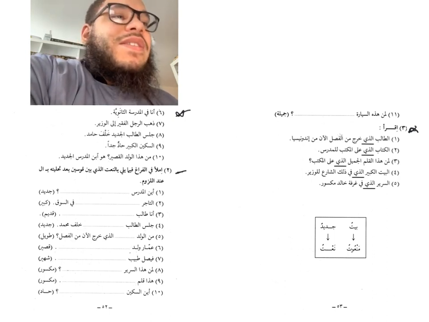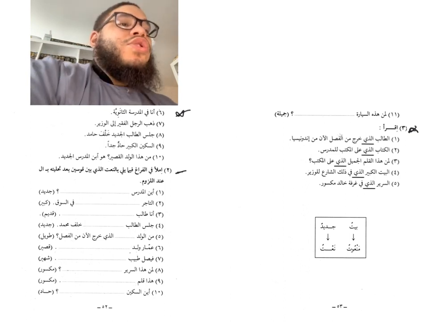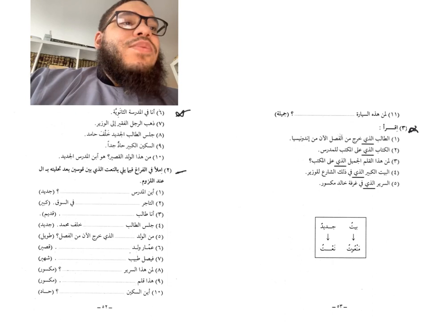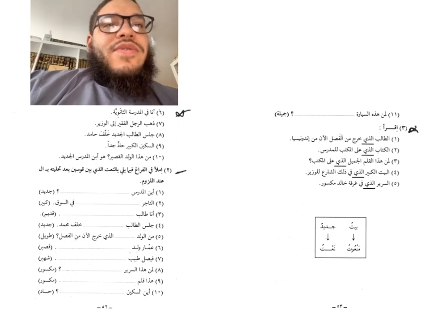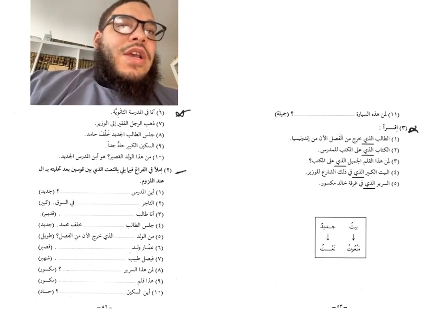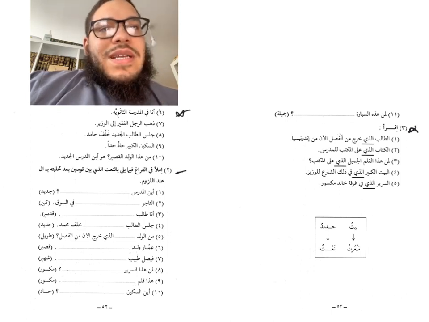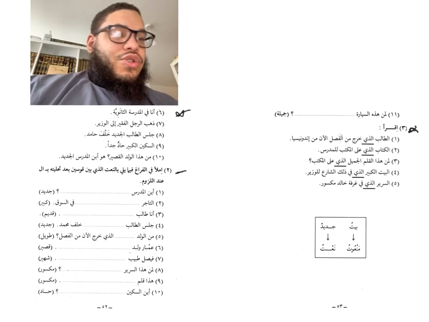Now we have another sentence. خرج من الفصل الآن. He left from the classroom now. So this is to join those two sentences. We use الذي. الطالب الذي خرج من الفصل الآن من Indonesia. The student who left from the classroom now is from Indonesia. Okay, so that's why we use alladhi. So I want you to read the rest of these sentences, pondering over this usage and the meanings used.